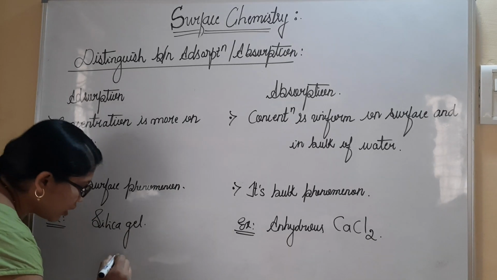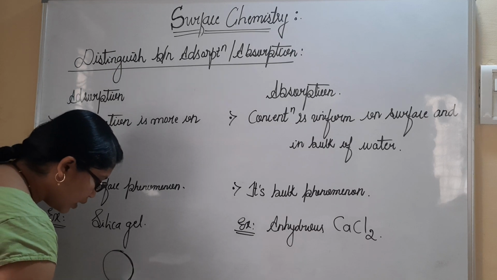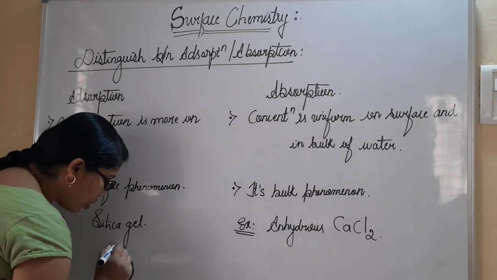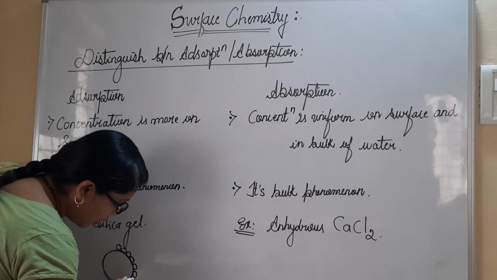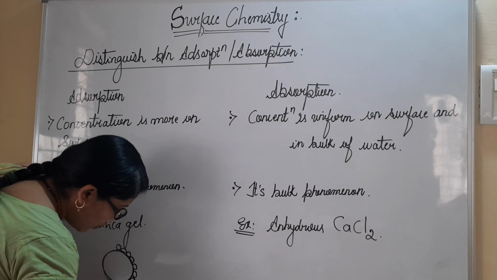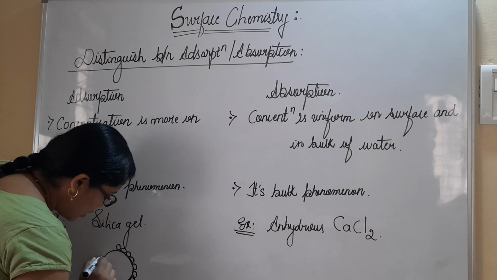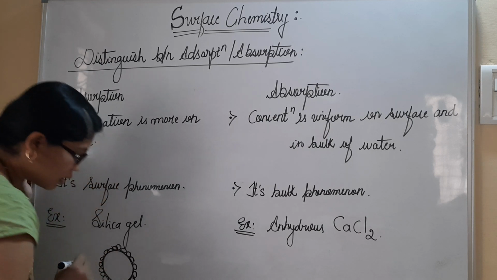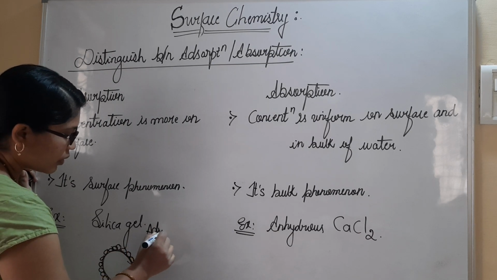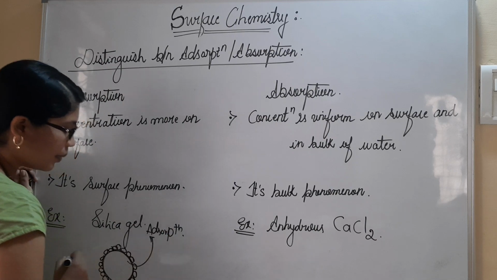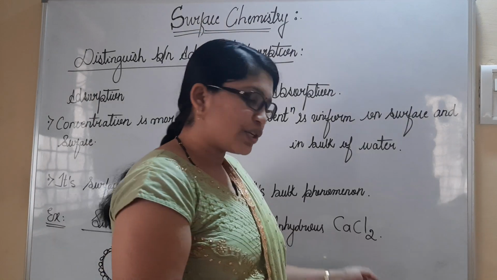So see here, I can draw this circle. This circle indicates the adsorbent on which these adsorbate molecules will come and adhere. They will not go deep inside the core of the adsorbent. So these are molecules which are present only on the surface. And this phenomenon is an example of adsorption. Adsorption takes place with the help of silica gel. But see here, anhydrous calcium chloride.